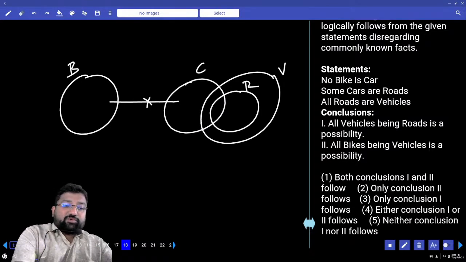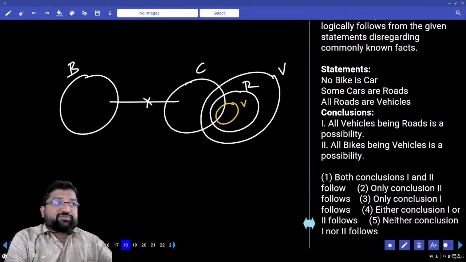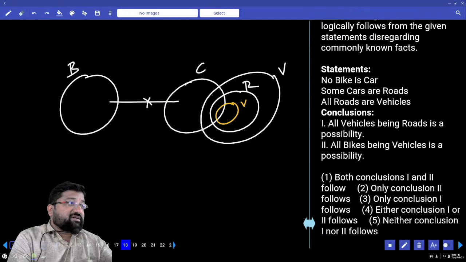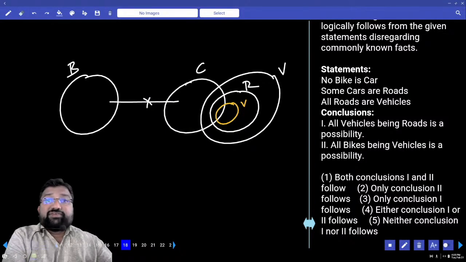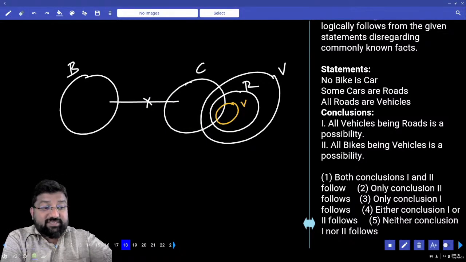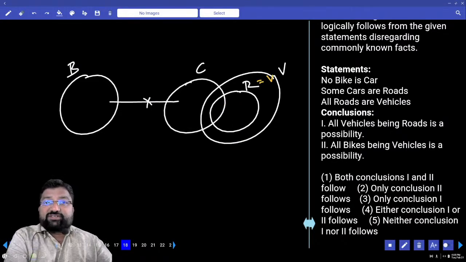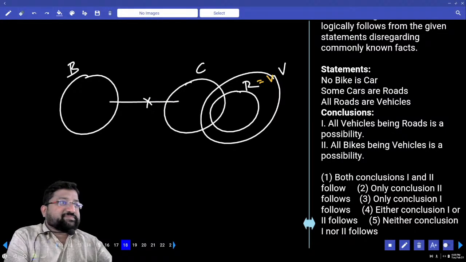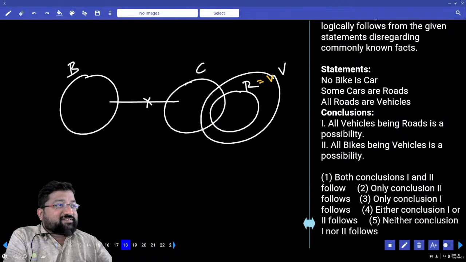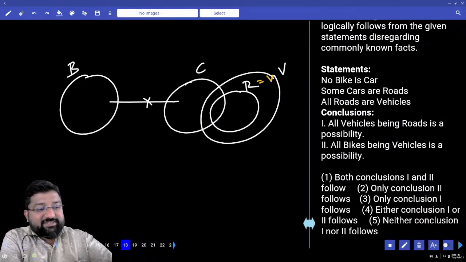Some people may have a doubt. Sir, if you take all the vehicles inside road, this becomes all vehicles are roads. But where is the statement all roads are vehicles? Then how is it possible, sir, you may doubt. That is why, for people like you, we write R equals V. Then what happens? All roads are vehicles, all vehicles are roads. Is it a possibility? Yes, it is a possibility.